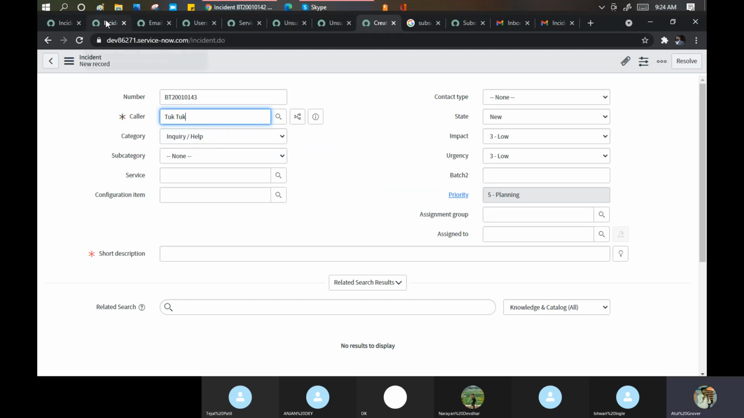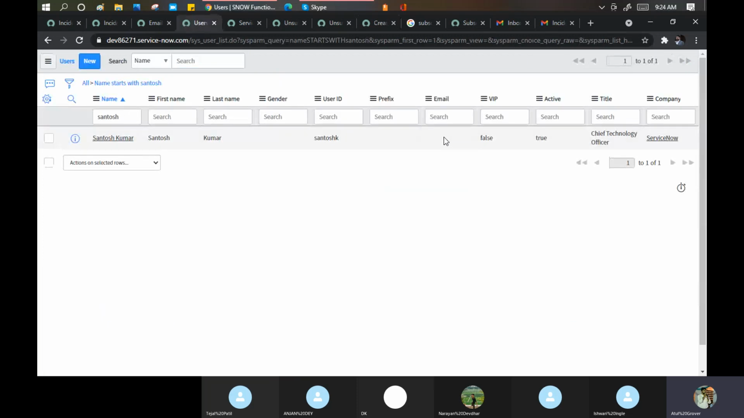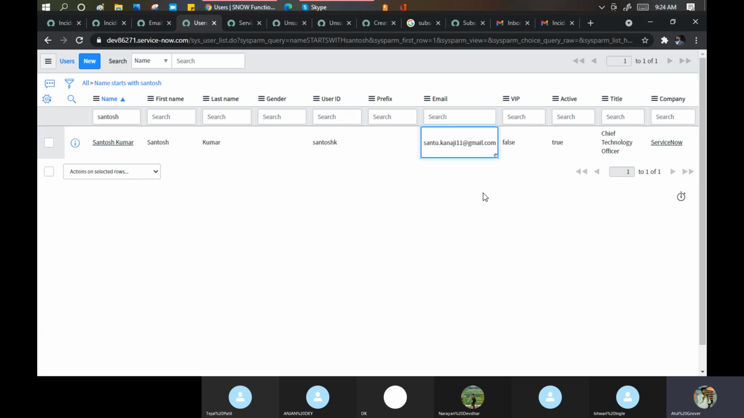Okay, wait. Santosh, your email ID. Yes. 11@gmail.com. Okay. Open your mailbox in one of the windows. Okay. Yes. So let me add this now.